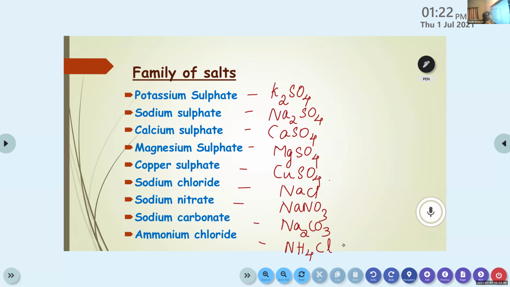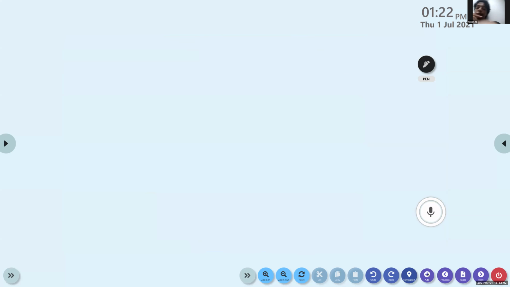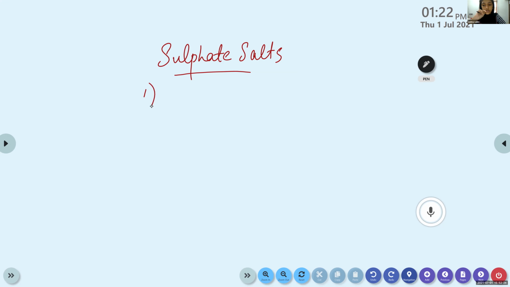First, we can classify the sulfate salts. From the previous list, you can tell me which are the sulfate salts present. Sulfate salt means that its anion contains the sulfate ion. Yes, Minha, tell me. Potassium sulfate. Yes.